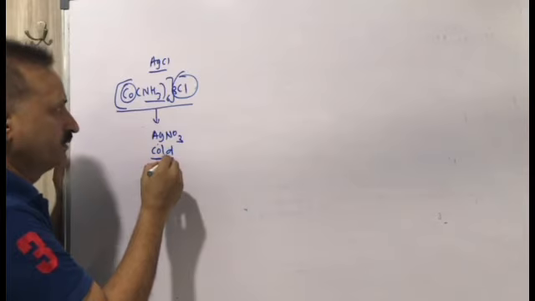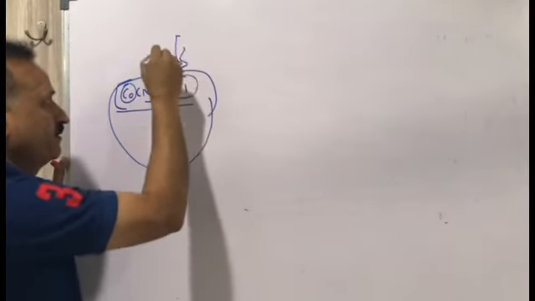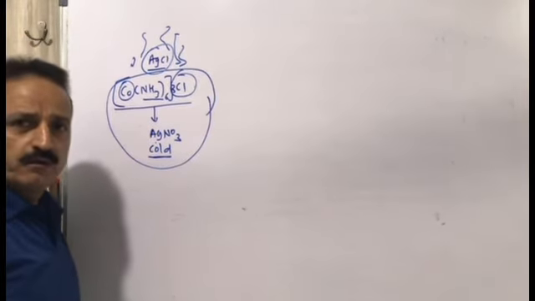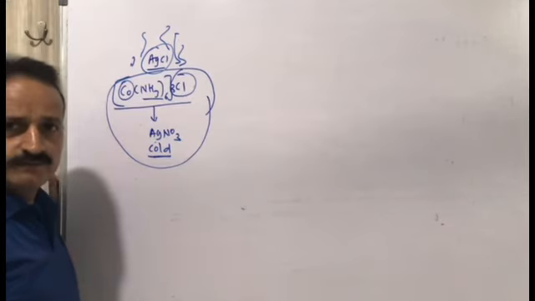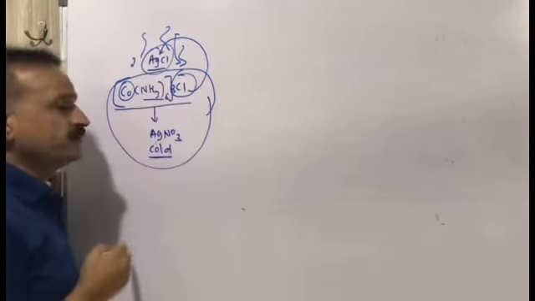Then a precipitate of AgCl formed, so the chloride ion is combined with silver.